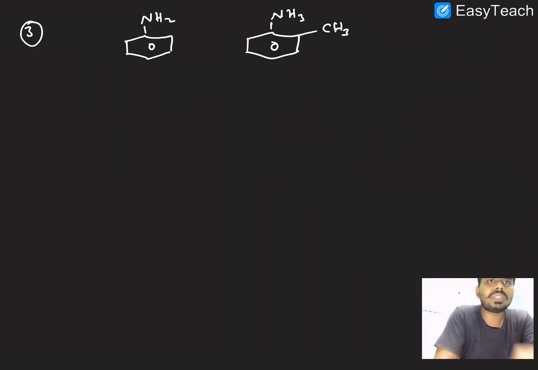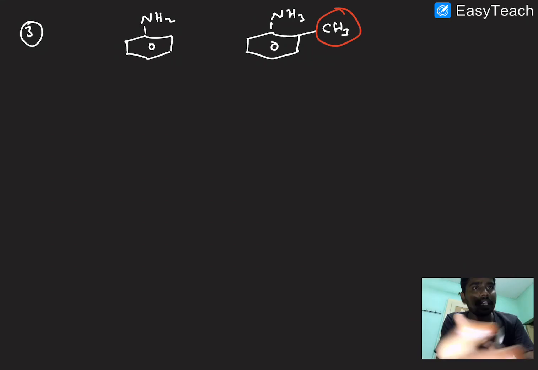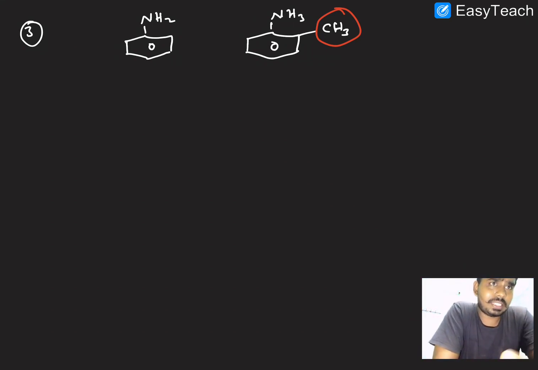One more example. Here the ortho effect is there, here no ortho effect. Already I said, whether it is an electron donating or electron withdrawing group doesn't matter, if it is in the ortho position it will create some steric hindrance, and the NH2 group will go outside the plane, reducing the basic strength. So which has more basic strength?